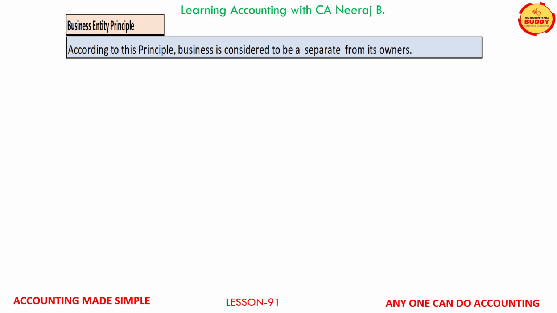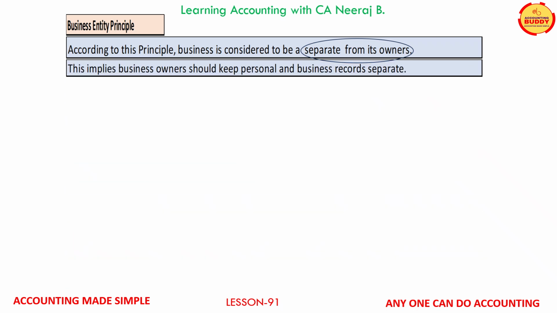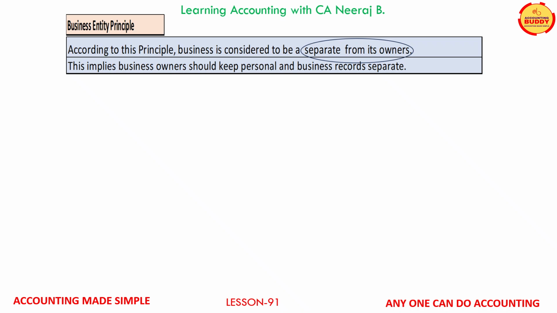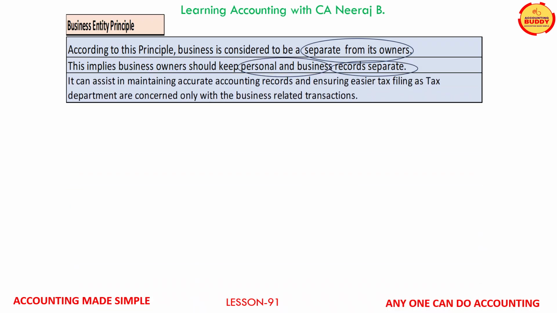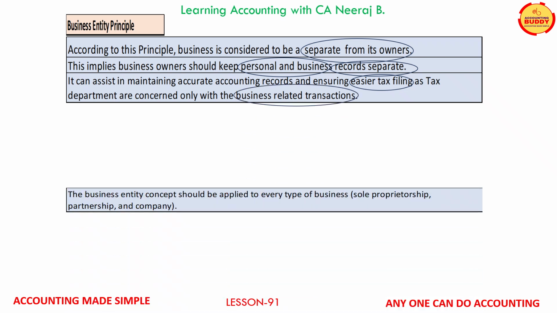Business is considered separate from its owners. In other words, business is considered as a separate legal entity which is different from the entity of its owners. This means business owners should keep business and personal records separate. This principle ensures that information only related to business is recorded, and thus accurate profit or loss is reported for tax purposes. The tax department is concerned only with the business related transactions.